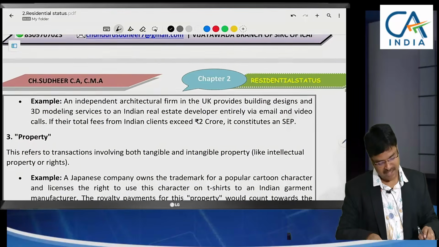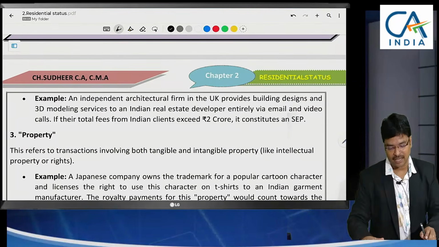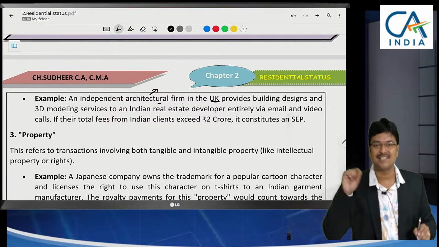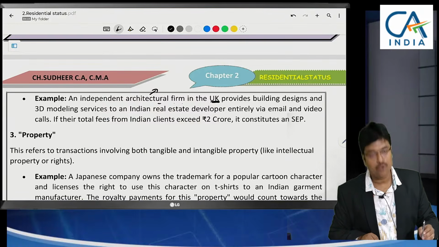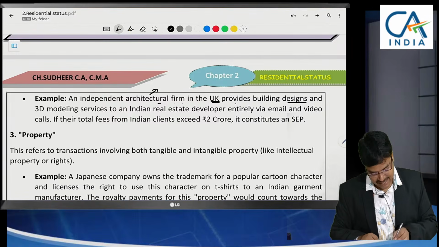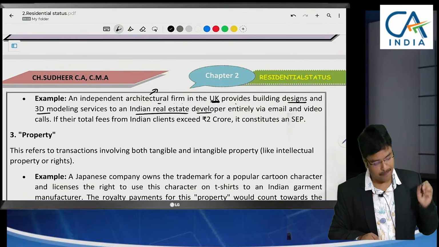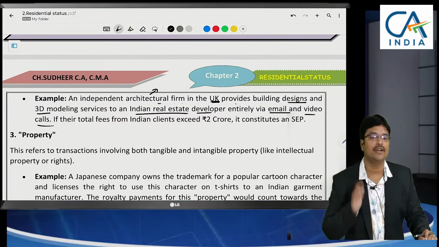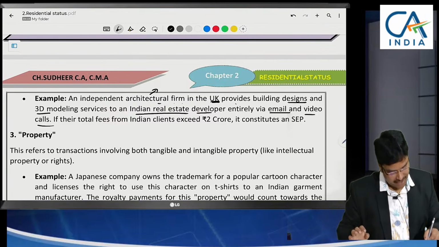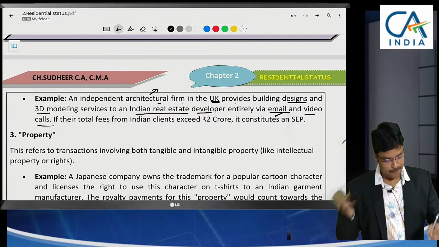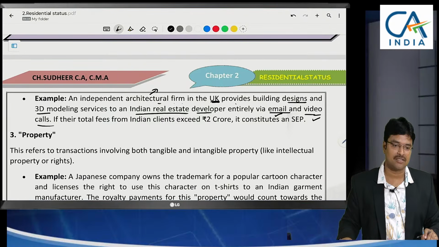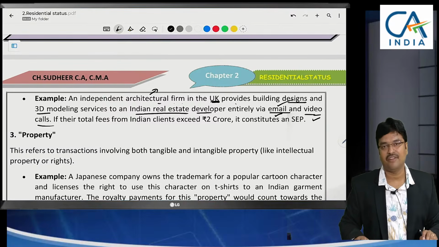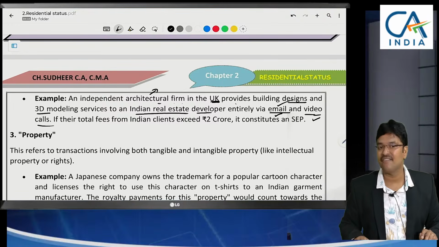See an example, sir. Unless an example is there, we can't understand these terms easily. An independent architectural firm in the UK, an architect, sir, who draws the building plans, he is in the United Kingdom, provides building designs and 3D models to an Indian real estate developer only through email and video calls. Sir, did that architect come to India? No. We are sending our land details through email. We are explaining what type of project we need through video calls. And he has sent the project designs by email. Everything is online. We didn't go there, he didn't come here. He is not having any branch in India.